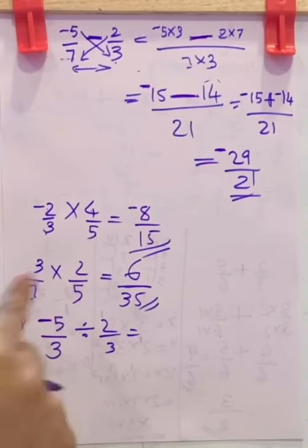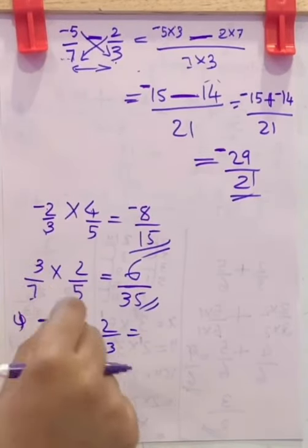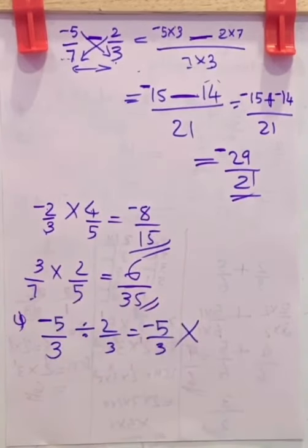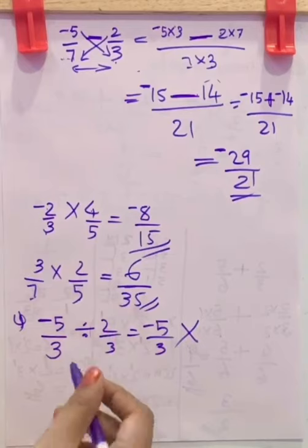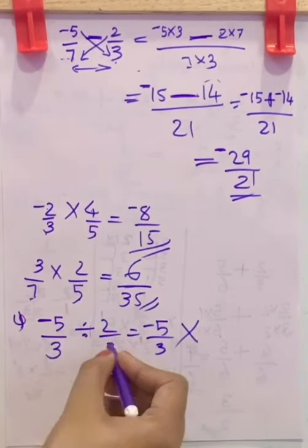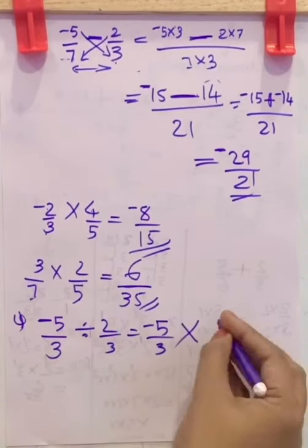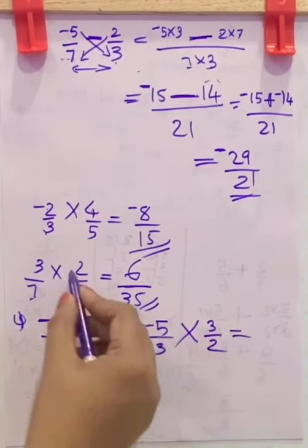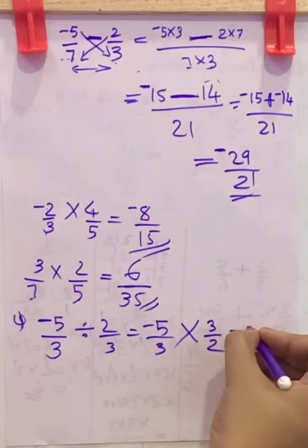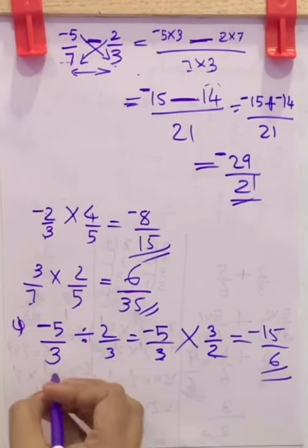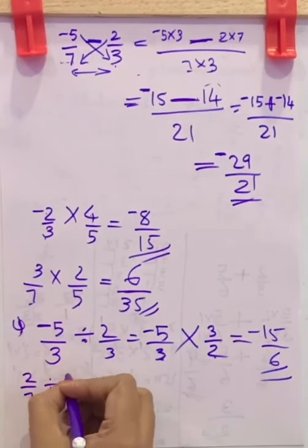In case of division, whenever you see division, you can make it multiplication and the next fraction, you should make its reciprocal. Reciprocal means 2 by 3's reciprocal is 3 by 2. Now you can do the multiplication. It is simple like this. Negative 5 into 3, negative 15 by 3 2s are 6. This is the result.